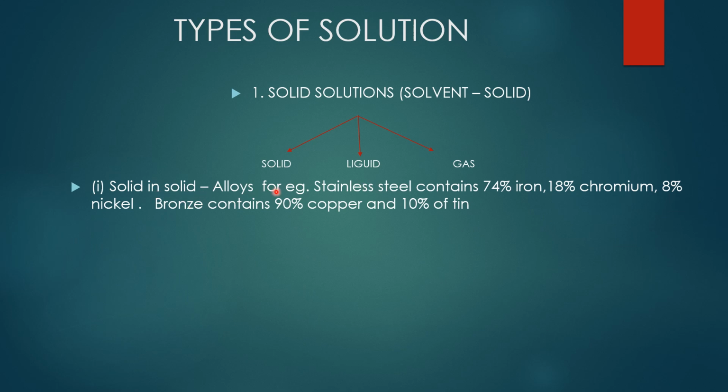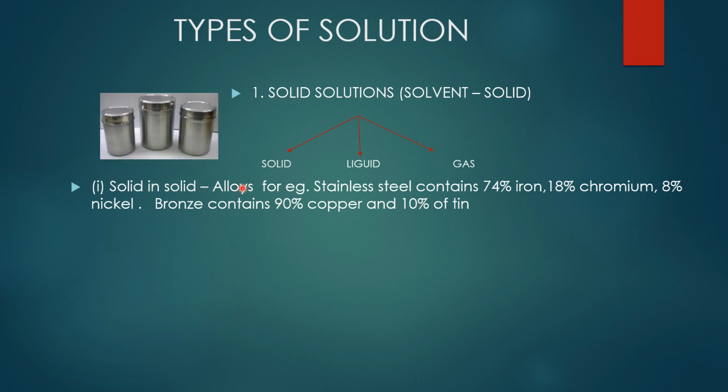What is the example? Alloys. Stainless steel is an alloy. It contains 74% iron, 18% chromium, 8% nickel. In the same way, bronze contains 90% copper and 10% tin. So this is the first type in the solid solution, that is solid in solid. That is, solid acts as a solvent and solid acts as a solute. This is stainless steel. This one, bronze. Got it, children?